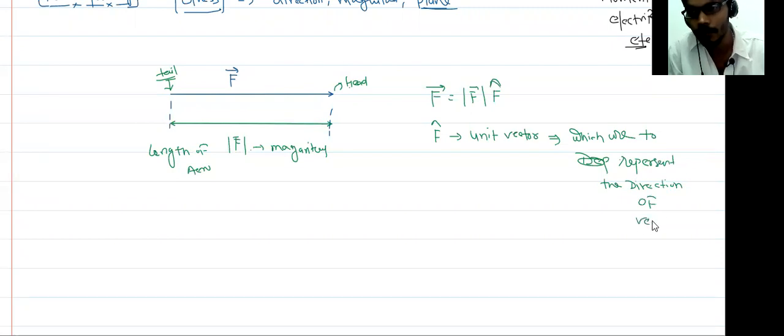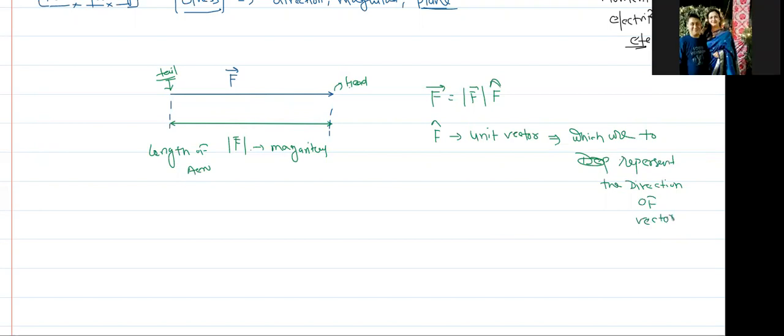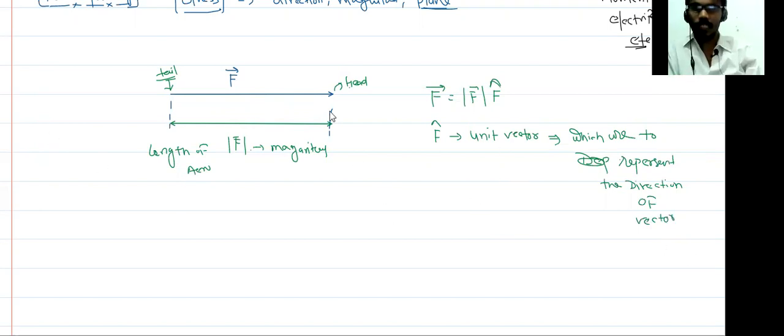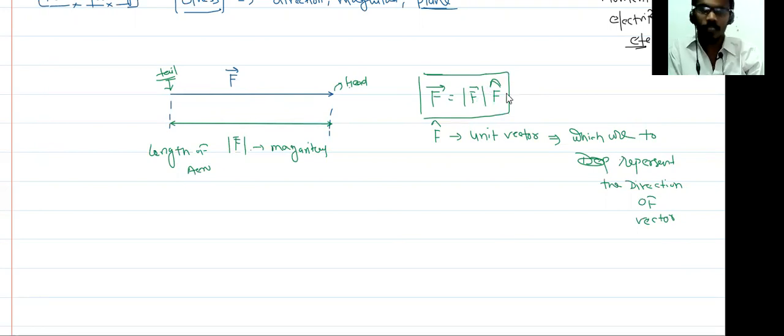Okay, is there any doubt, anyone? No, sir. So I'm just discussing a very simple thing. A vector has both magnitude as well as direction. This represents the magnitude, this represents the direction. Direction is represented by the unit vector. Why is it called a unit vector?